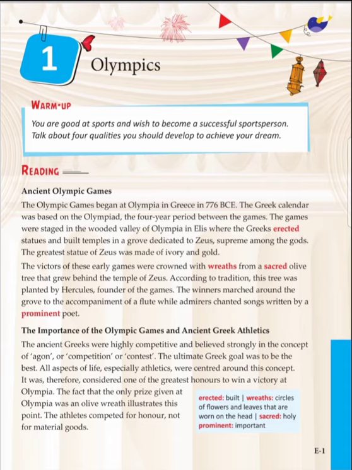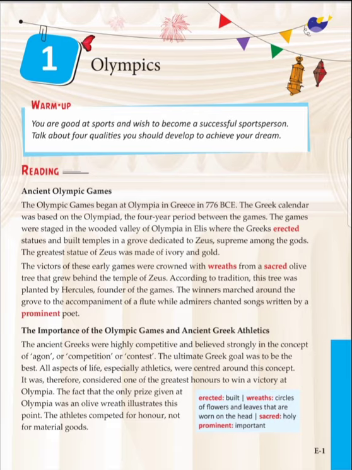As we learned, the ancient Greeks were highly competitive and believed strongly in the concept of agon. What do you mean by agon? Agon means competition or contest. The ultimate Greek goal was to be the best. It was not for material gain, like a prize of gold and silver.